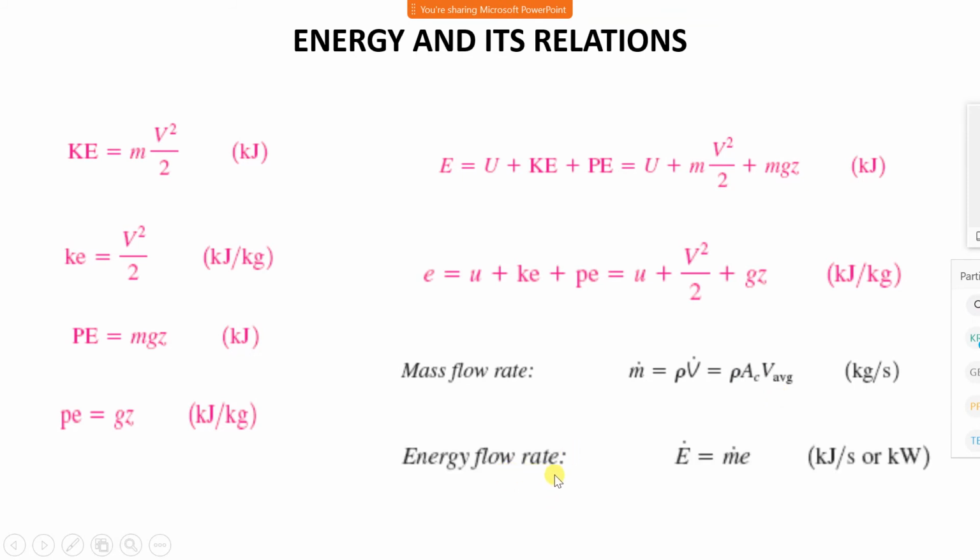Then energy flow rate E dot is equal to m dot into E. M dot is mass flow rate in kg per second. Since energy is in joule and mass flow rate is in kg per second, the unit is kilojoule per second.